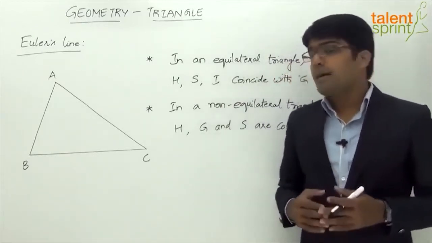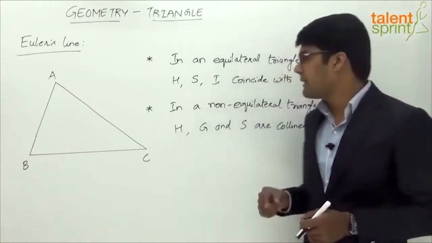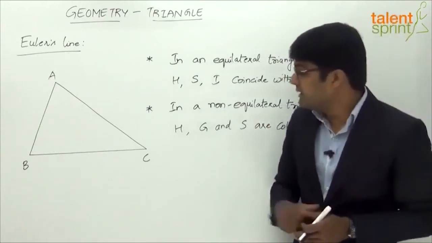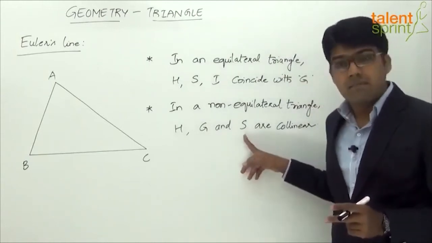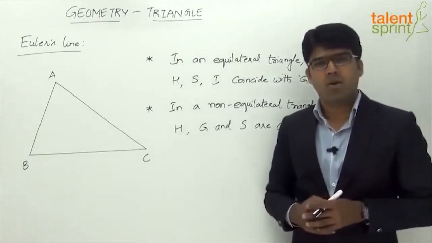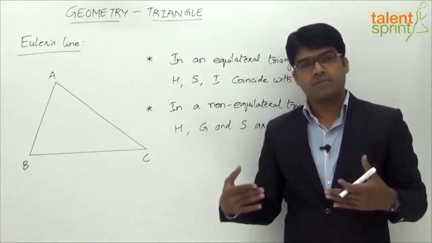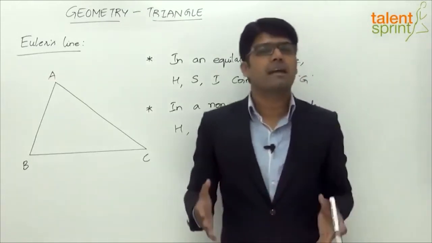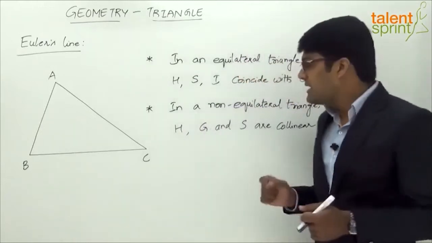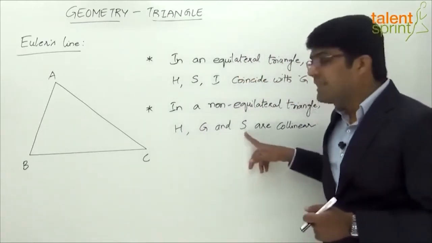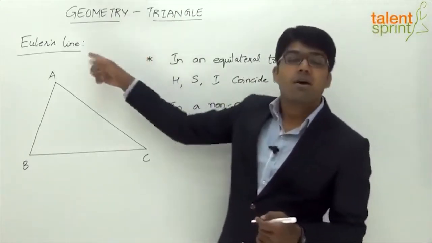Now point 2 here is about a non-equilateral triangle. What happens in case of a non-equilateral triangle? In a non-equilateral triangle, H, the orthocentre, G, the centroid and S, the circumcentre, are all collinear. What does it mean when we say the points are collinear? It means that they lie on a straight line. So in any non-equilateral triangle, where all the sides and all the angles are not equal, the orthocentre, centroid and the circumcentre are collinear. They lie on a straight line which is known as Euler's line.